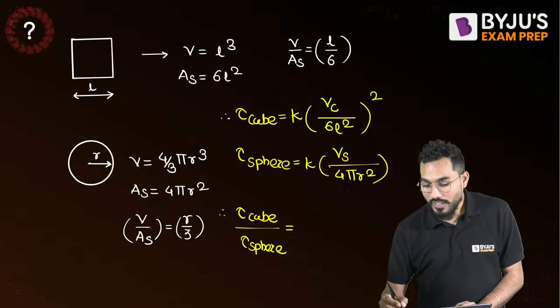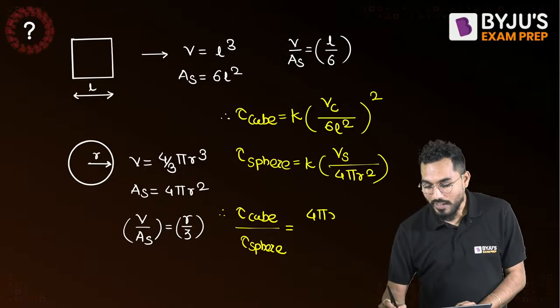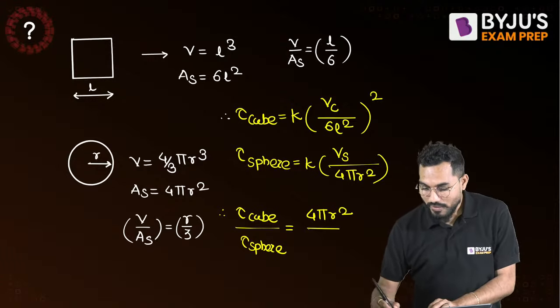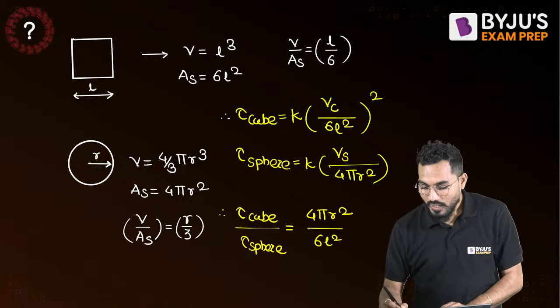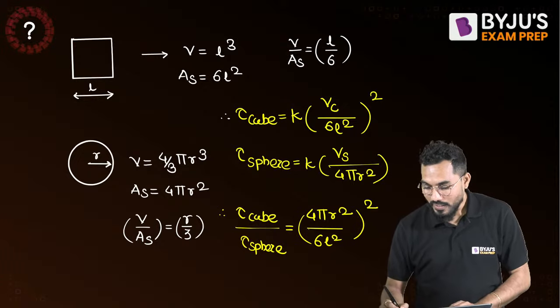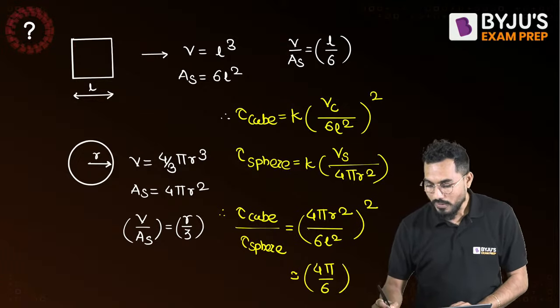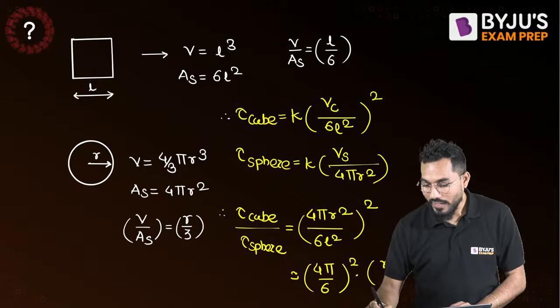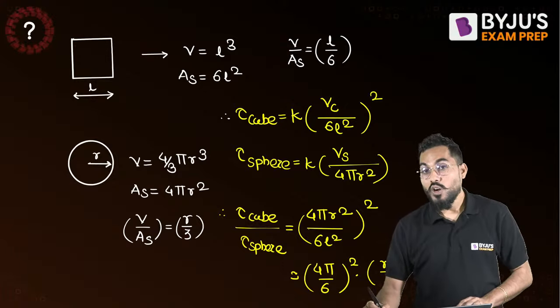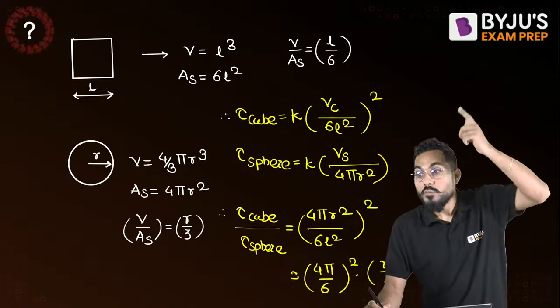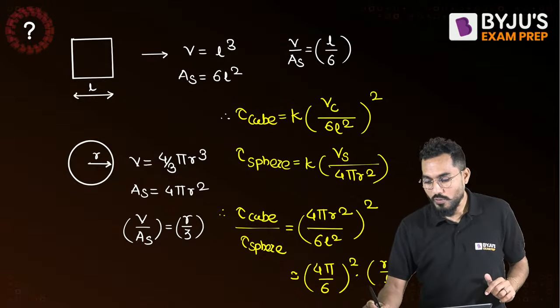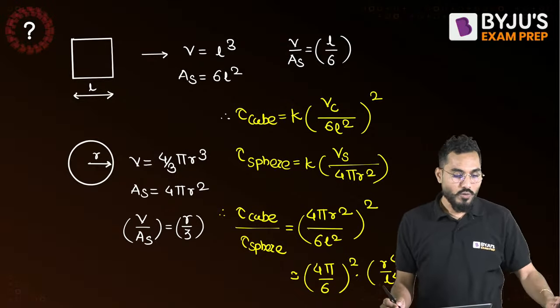This 4 pi R square will come to the numerator, 4 pi R square divided by 6L square, and this entire whole square will be there. If you do that, 4 pi and the 6 come common, it will be square. Then it will come R by L, R by L to the power of 4, because 4 to the power of square, that is 4 will be coming. Is it true? Yes. So what will be my answer?